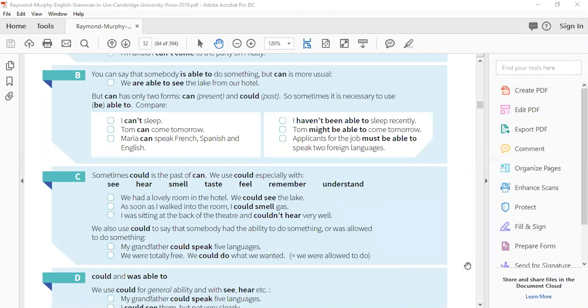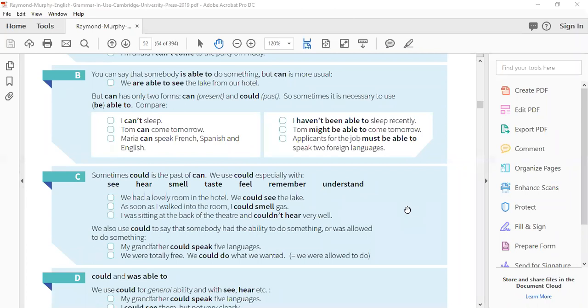So you will notice the sentence agreement, that if one sentence is in the past, the other sentence should be in the past. So in this sentence, "We had a lovely room in the hotel," we are talking about the past. "We could see the lake." Could is the past form of can. So here we can't use can, we'll use could. "As soon as I walked into the room, I could smell gas." It means maybe something is threatening. The gas leakage, or maybe there is a kind of sign of danger.